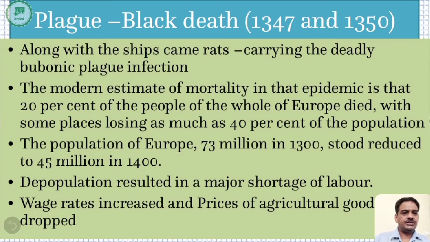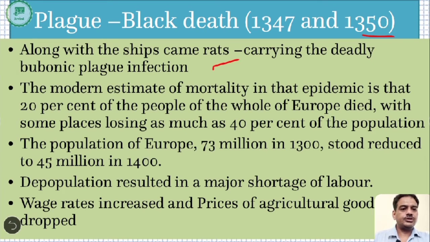Now the plague came in 1347 and continued up to 1350. Along with the ships came rats, because I told you that due to the agricultural expansion, the production which increased in agriculture led to increased trade, and trade started taking place between different countries at that time. Like the European continent's trade took place with African as well as Asian countries, and due to this trade, many mice and rats started migrating from one country to another, and that also resulted in the spread of deadly disease like the bubonic plague infection, which is mainly caused by rats.